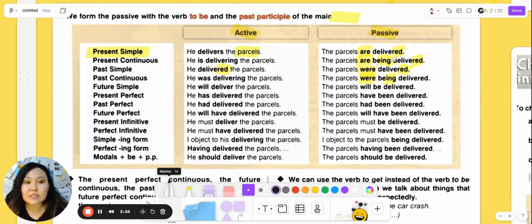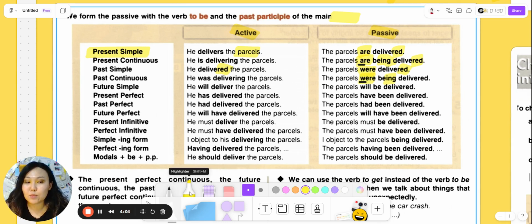If in present continuous we have are being delivered, in past continuous it's the parcels were being delivered. It means that we are using the past form of the verb to be. We have many parcels, that's why it's were. If we had one parcel, it would be the parcel was delivered by him.